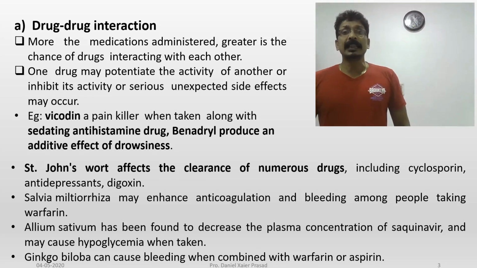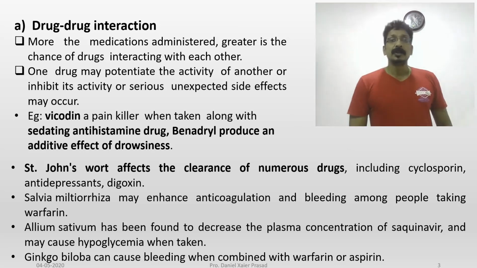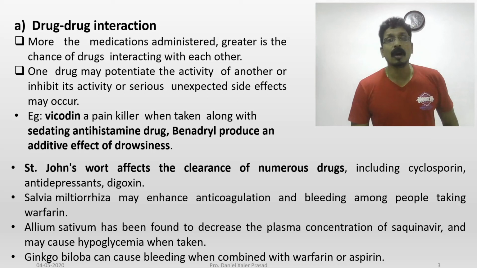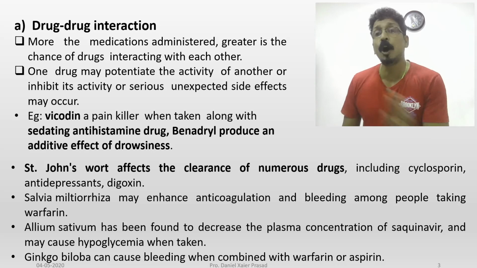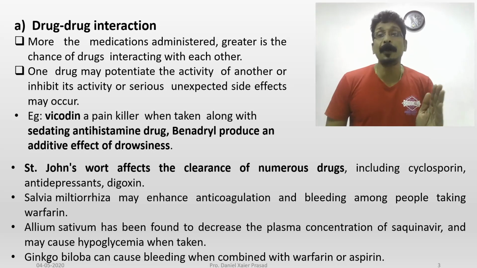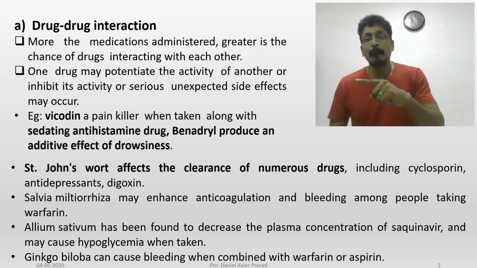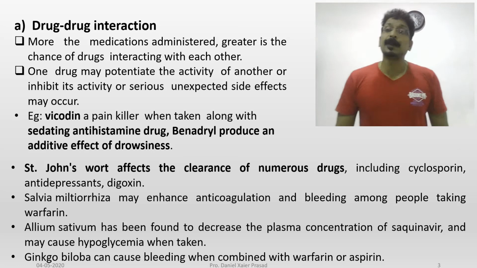The next plant, Ginkgo, or you can say Ginkgo biloba. Ginkgo biloba is also a very famous drug. Ginkgo biloba can cause bleeding when combined with warfarin or aspirin.